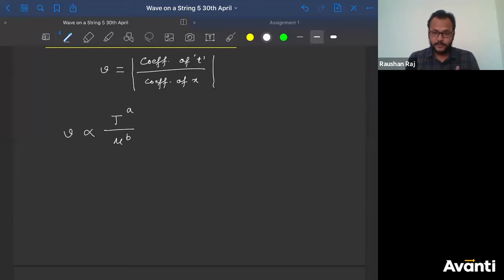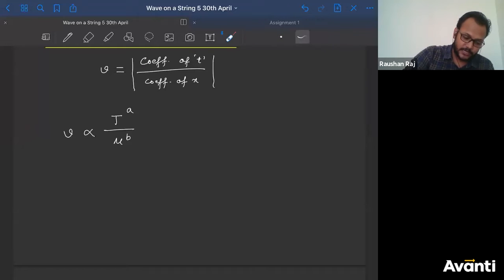So what is mu here? Mu is nothing but the mass per unit length of that small element. Because mass of that small element, how will you represent that? Per unit length will give a better idea. That is why we define speed of the wave as directly proportional to T to the power a and inversely proportional to mu to the power b.